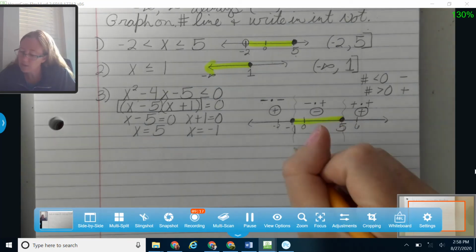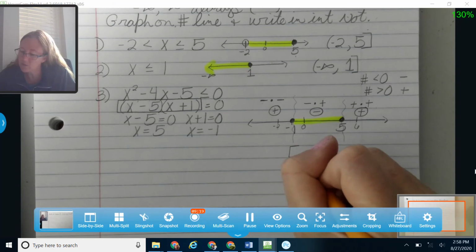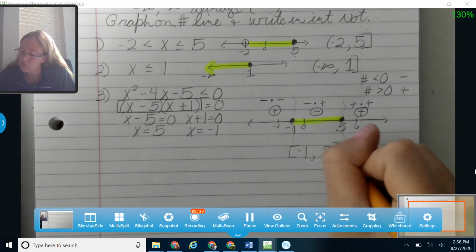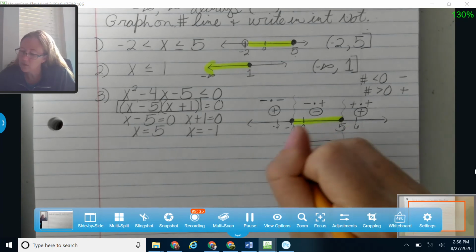Okay, so my answer then, I'm going to put brackets because I've got closed circles on negative 1 and 5, and brackets to close that off.